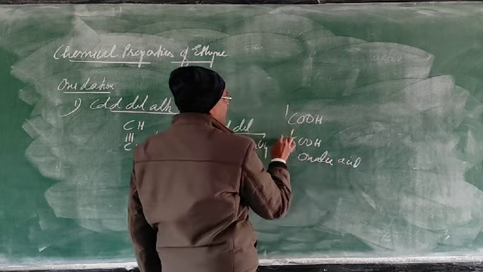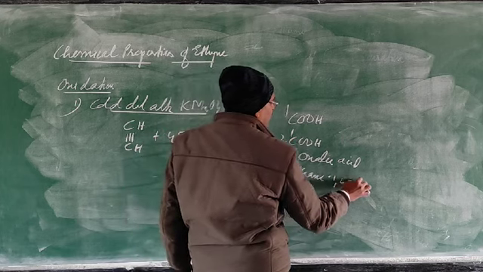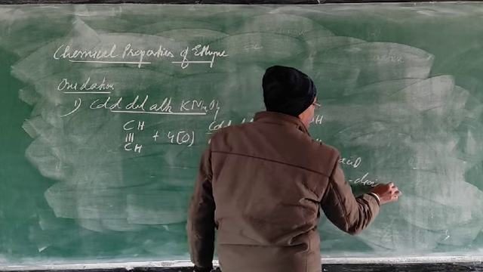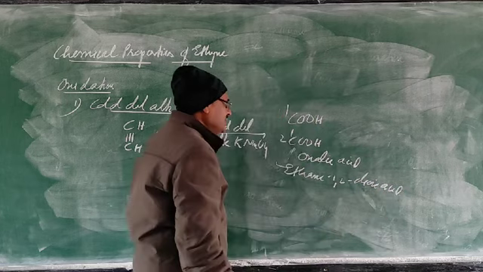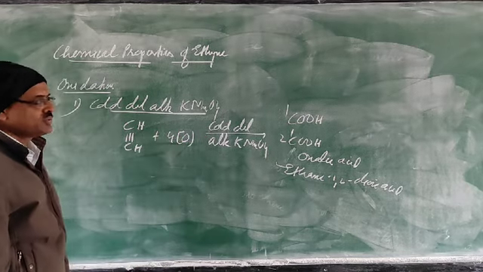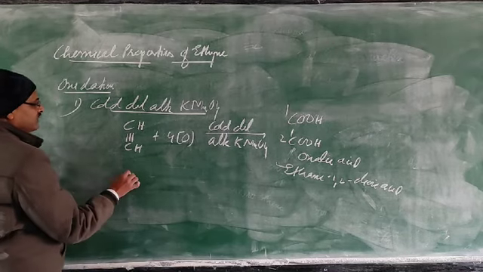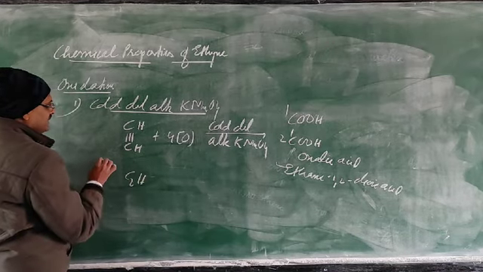The IUPAC name you want to write is ethane-1,2-dioic acid. Observation: what do we observe? The purple color of KMnO4 changes to colorless. That is used as a test for unsaturation. And now the next one is combustion.